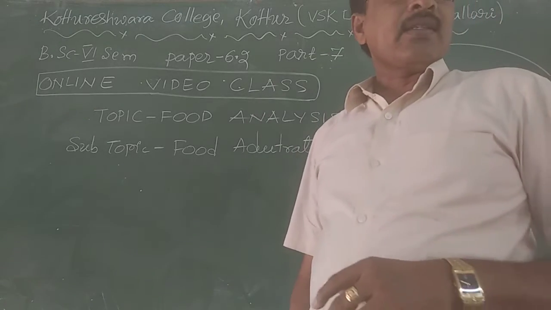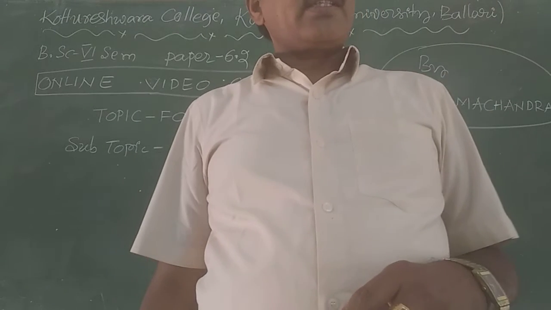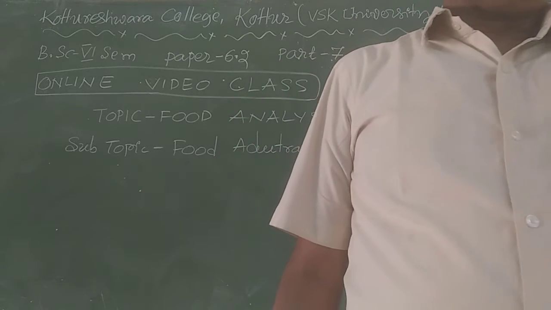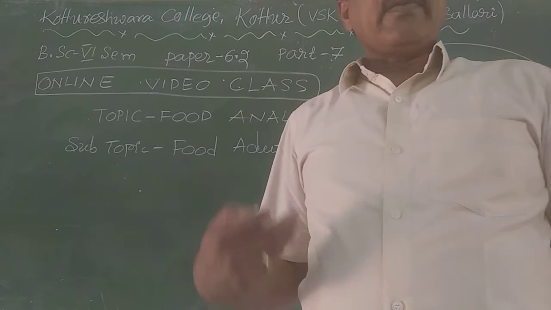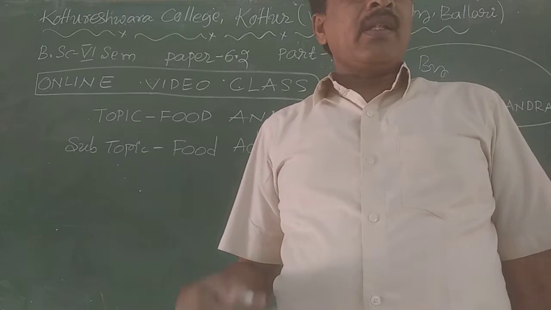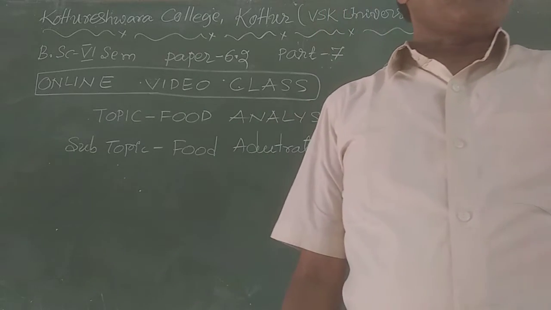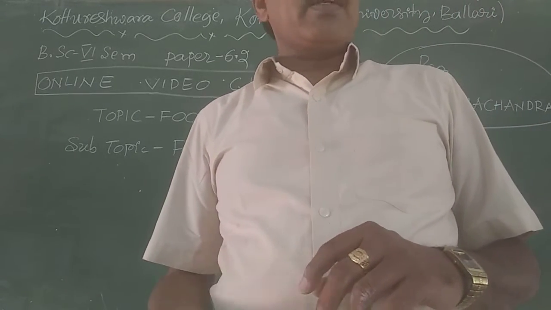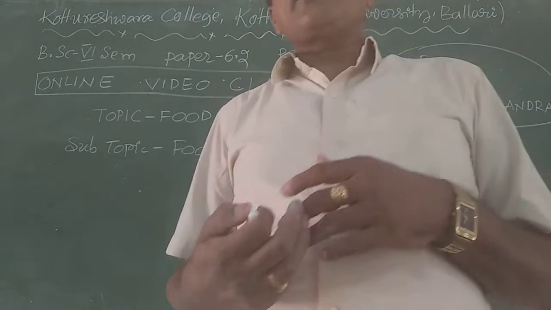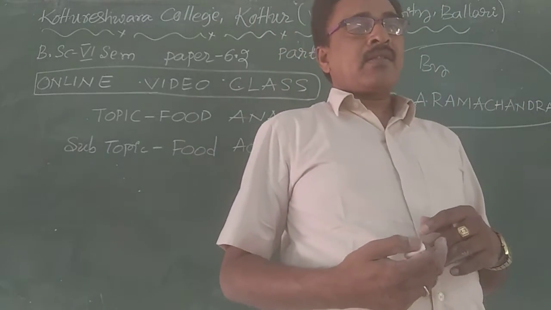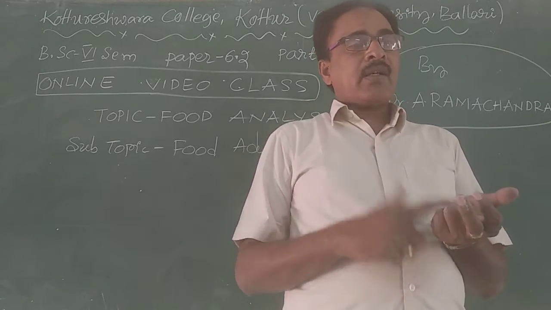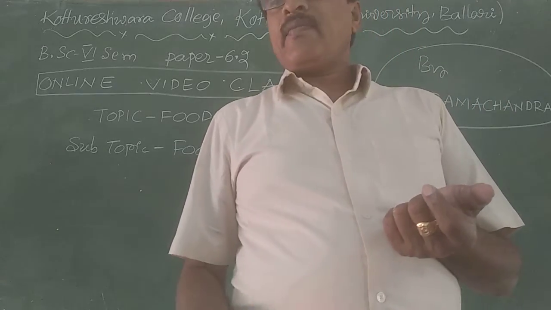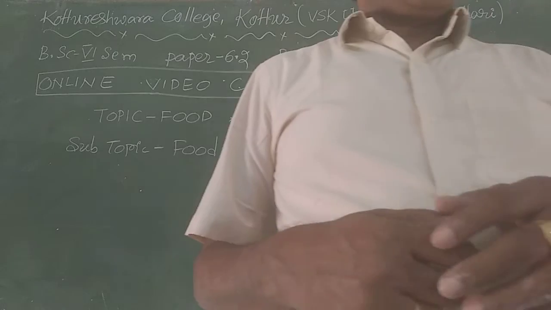An adulterant is a substance found within other substances. Sometimes it may be in the case of food, sometimes cosmetic materials, sometimes fuels, sometimes pharmaceutical substances, and sometimes even chemical substances. In all these cases, there is a possibility of mixing impure substances, like in food, cosmetics, and pharmaceutical substances. Right? So this is called adulteration.